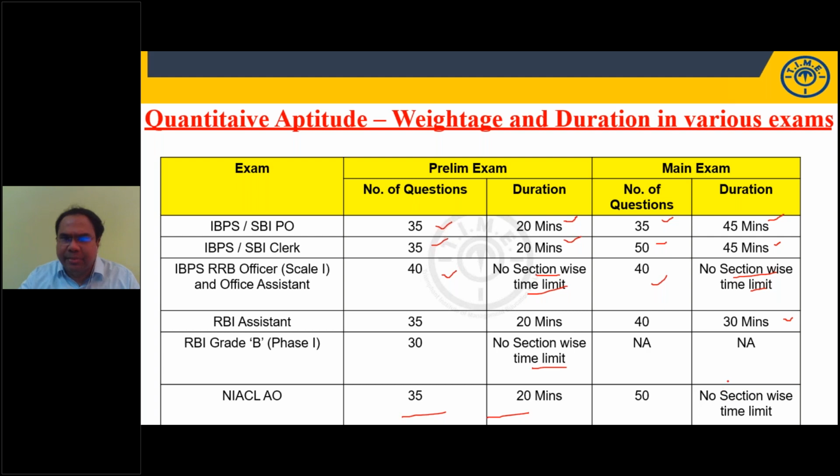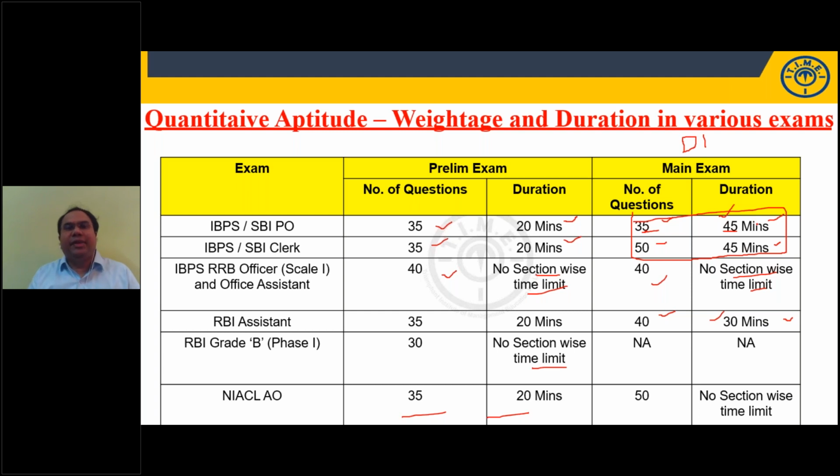Now, coming to your main exam, in RBI assistant you have 40 questions in 30 minutes, less time compared to the number of questions. But if you look at IBPS and SBI clerk exams, 50 questions in 45 minutes, and 35 questions in 45 minutes for the PO exam, it is more than 1 minute per question. But what happens here is, in the main exam, the majority of the questions will be from data interpretation.